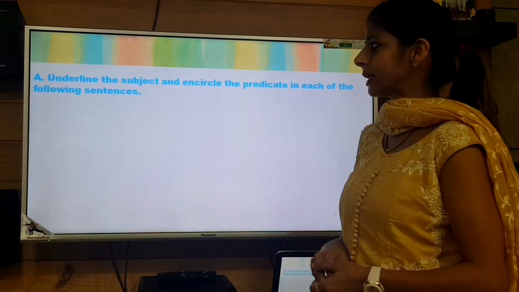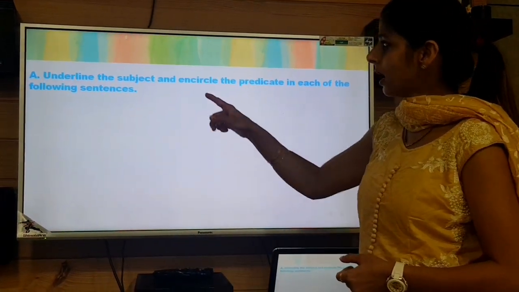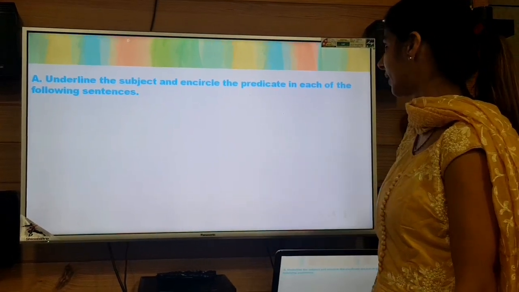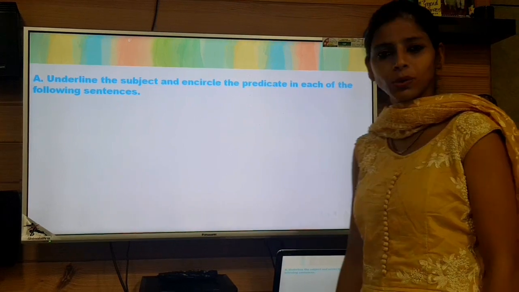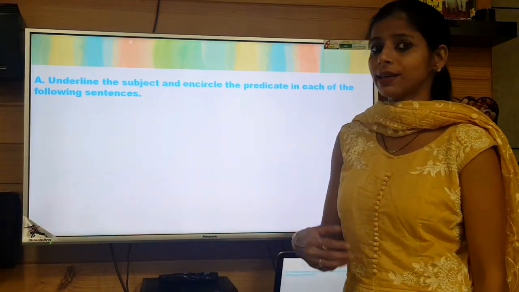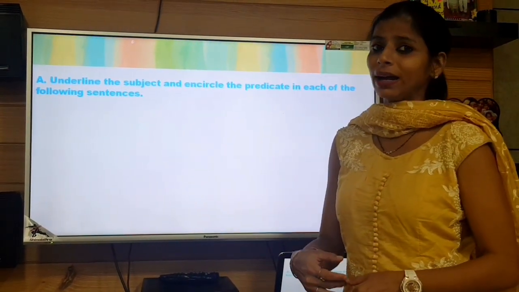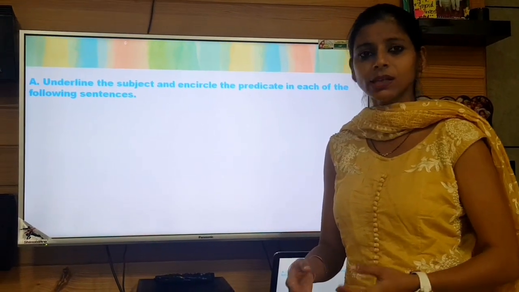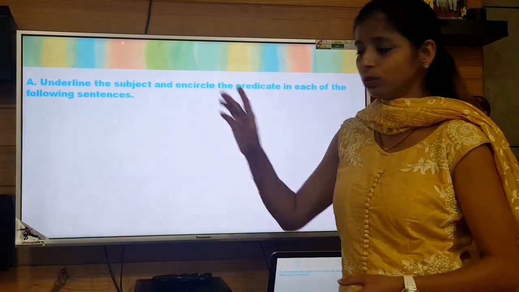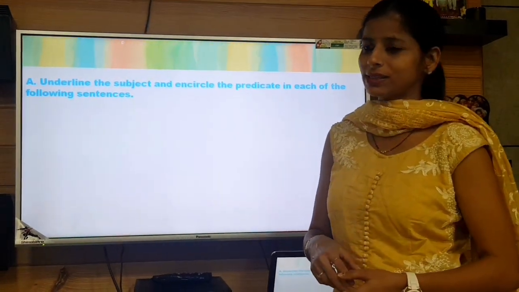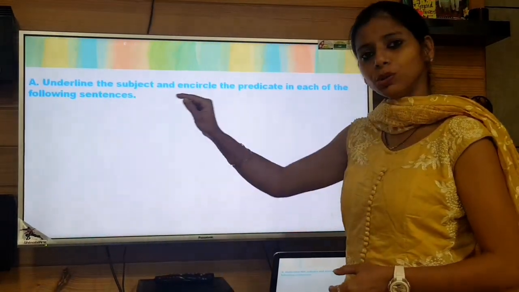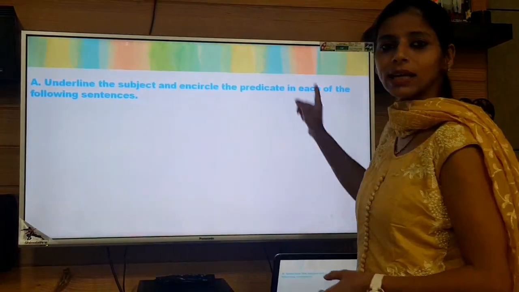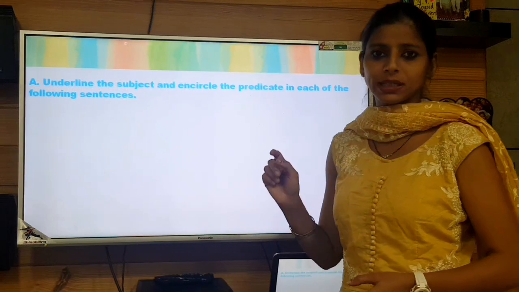So here exercise A is: underline the subject and encircle the predicate in each of the following sentences. As I have told you how to identify the subject and predicate in sentences, I am sure you will be able to do this exercise very easily. What you are to do is just underline the subject and circle the predicate, right?